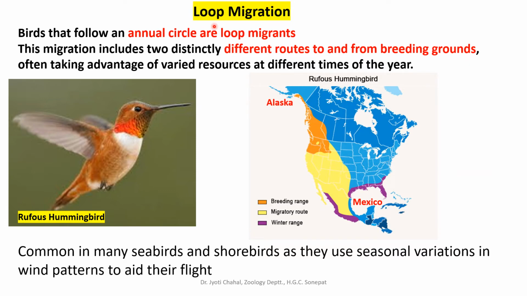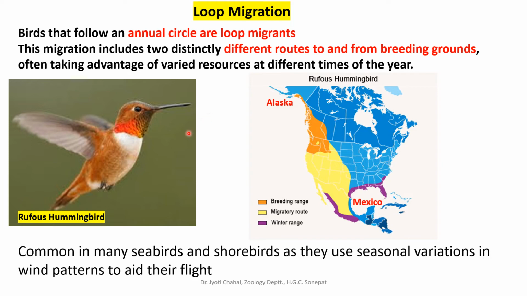The next is loop migration. As the name suggests, these birds make a loop during their migration. Migration is a two-way movement, so they follow one course in one movement during emigration, and during immigration they follow another route. So they make a loop-like structure. That's why the migration is termed loop migration.